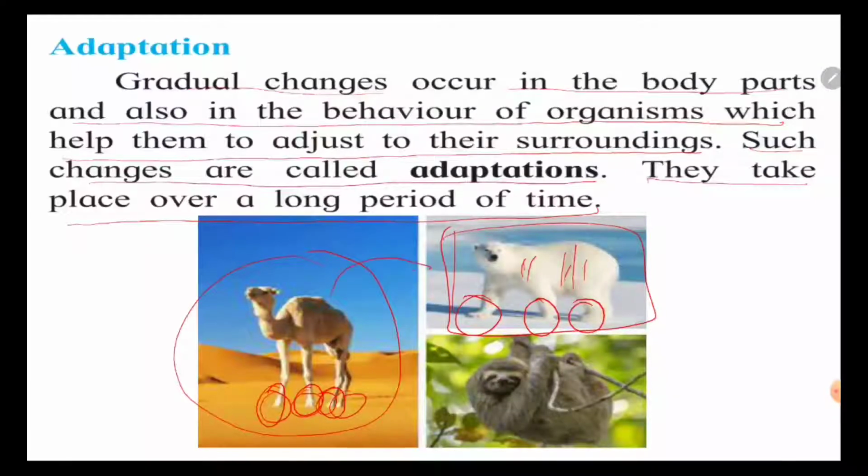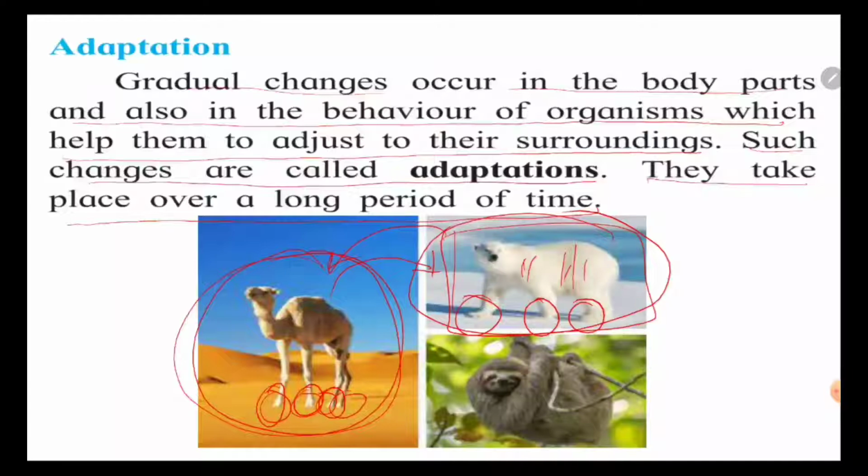If the camel wants to walk on the ice, he just can't, because he is made for deserts. And if this polar bear wants to stay in the desert, he will die because his body is not like that.